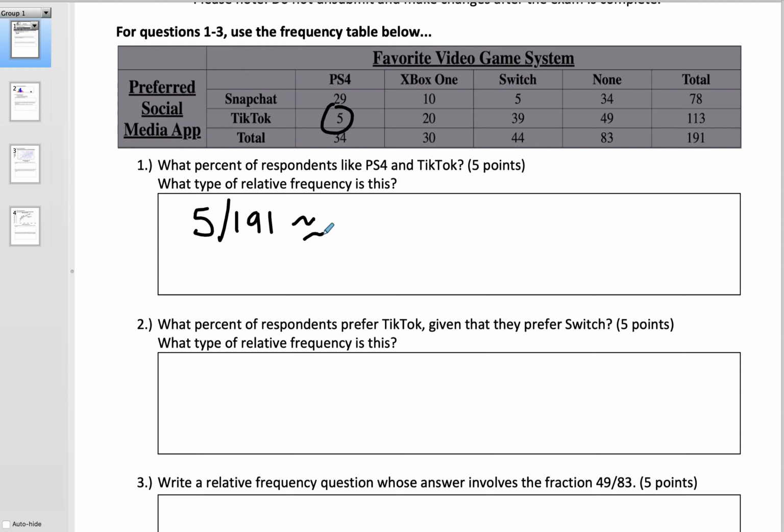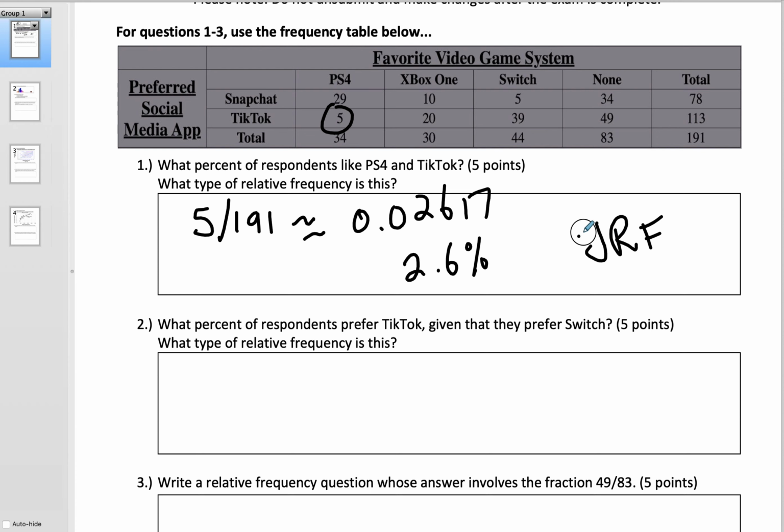Now this 5 out of 191 is going to turn out to be about 0.02617. So in other words, it's about 2.6%. This is a joint relative frequency. Now, a lot of people mixed it up with a conditional, but remember, if you are dividing by everyone, it cannot be a conditional relative frequency, because conditional means that there's a condition and only people or things that meet that condition get counted.